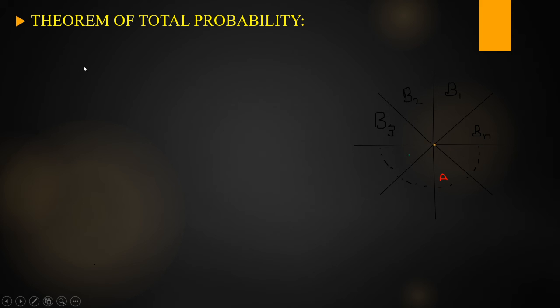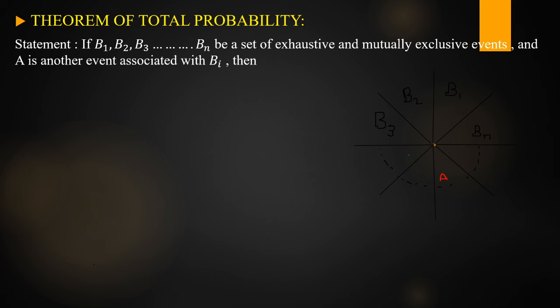Okay, so the theorem of total probability. What is the statement? State and prove the theorem of total probability. This is a 5 marks question and very, very important. We use this theorem in Bayes rule also, so that's why it is a 5 marks question. What is the statement? See here. Suppose B1, B2, B3, and so on, Bn is a set of exhaustive and mutually exclusive events. Exhaustive is nothing but all possible events, and mutually exclusive events have no common elements between any two. This is the given data. If B1, B2, B3, and so on, Bn is a set of exhaustive and mutually exclusive events, and A is another event.